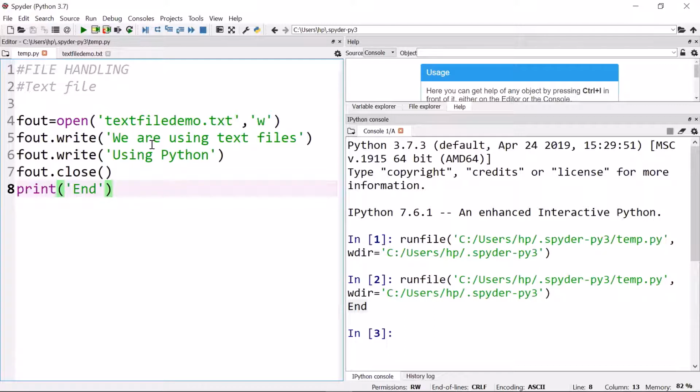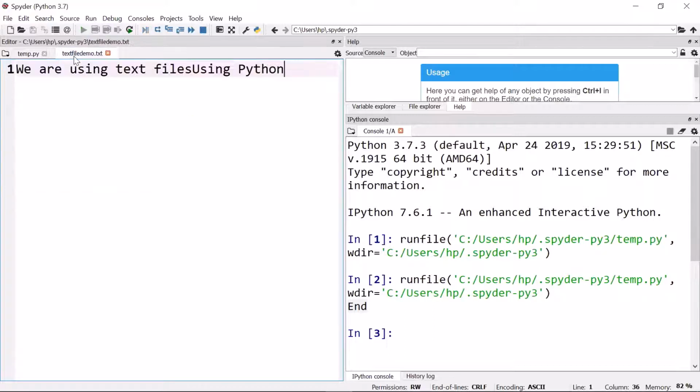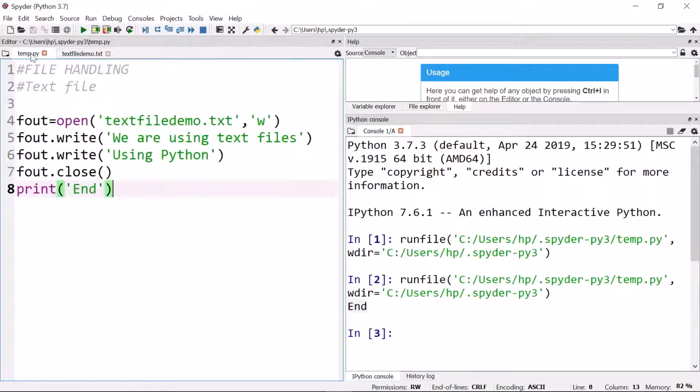Now you must have observed here that both lines are coming in one single line. So with write, if you want to write the second line on the next line, you have to use a \n to change the line.